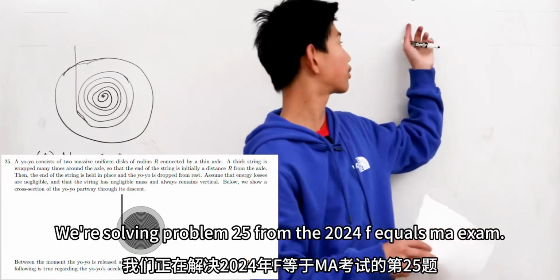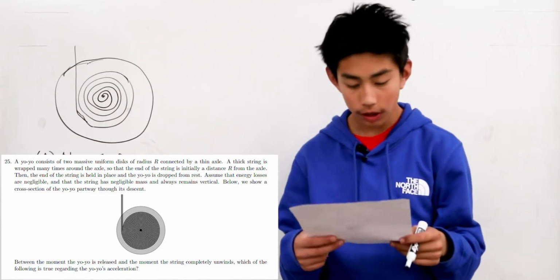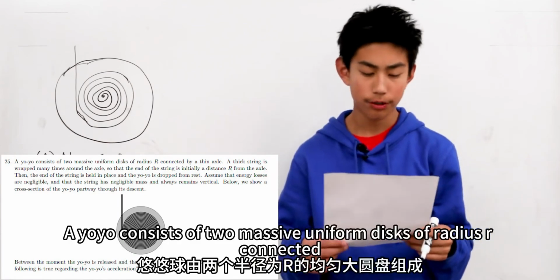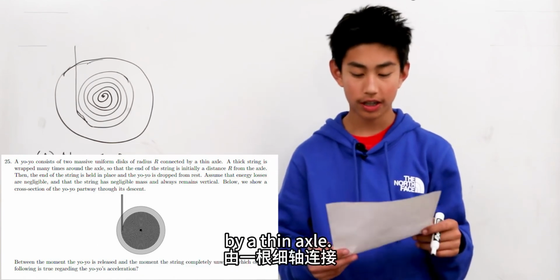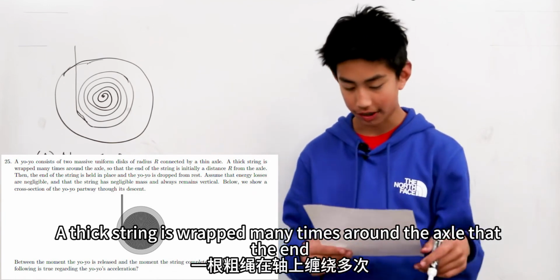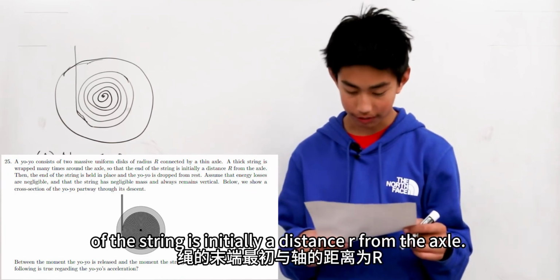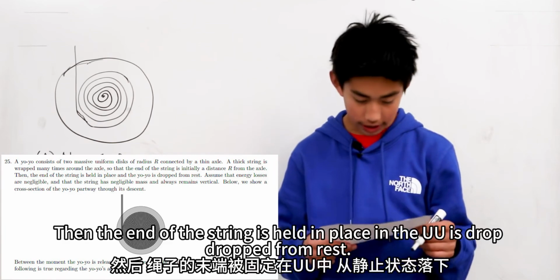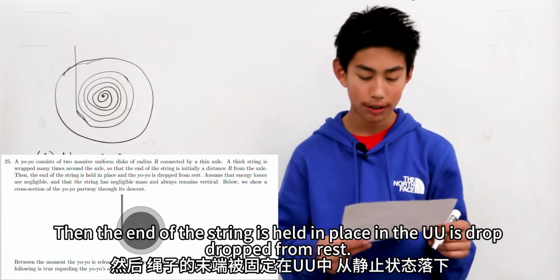We're solving problem 25 from the 2024 F equals MA exam. A yo-yo consists of two massive uniform discs of radius r connected by a thin axle. A thick string is wrapped many times around the axle so that the end of the string is initially a distance r from the axle. Then, the end of the string is held in place and the yo-yo is dropped from rest.